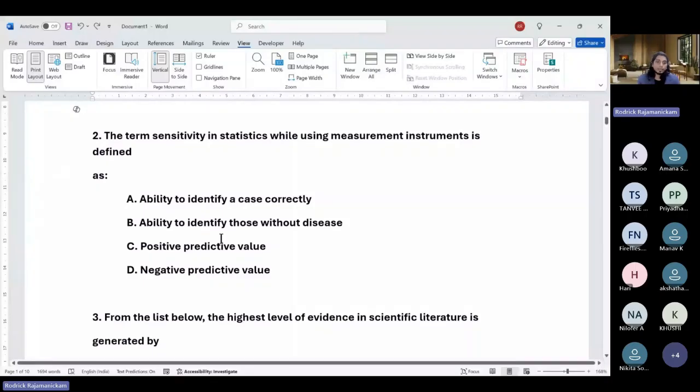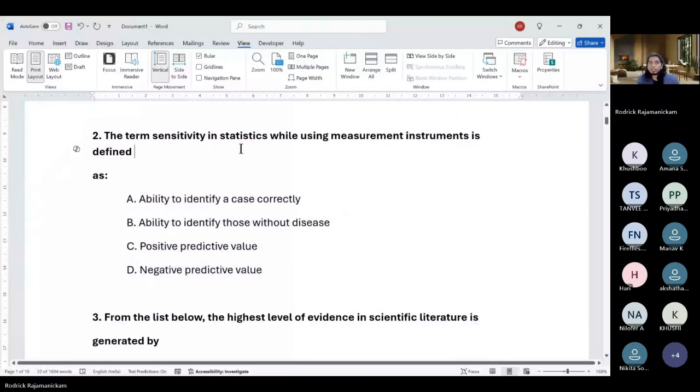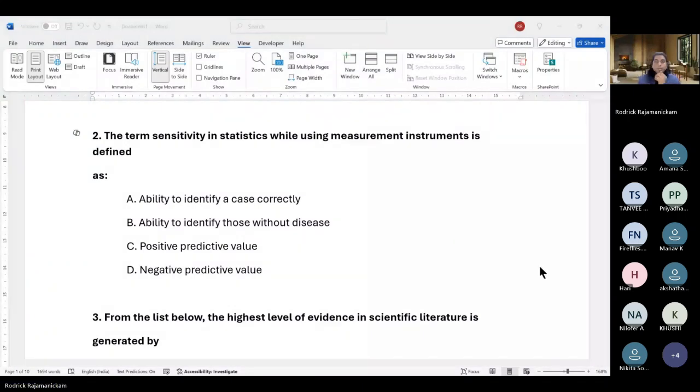So the term sensitivity used in statistics while measuring instruments is defined as dash: A, B, C, or D. Go ahead. I'm looking at the chat, so we'll wait for a few minutes.